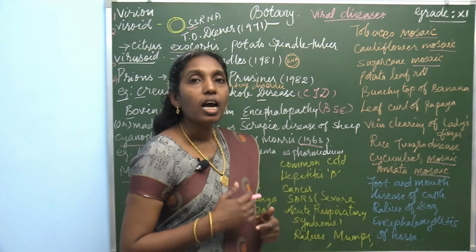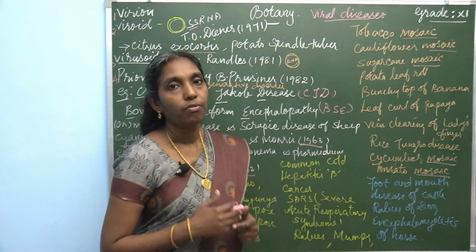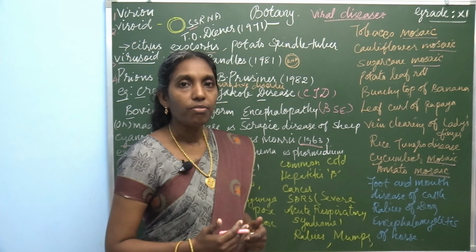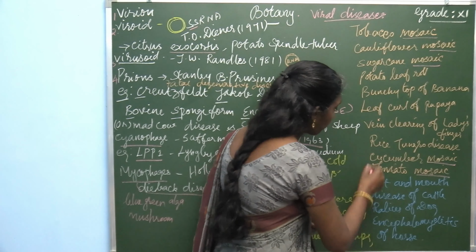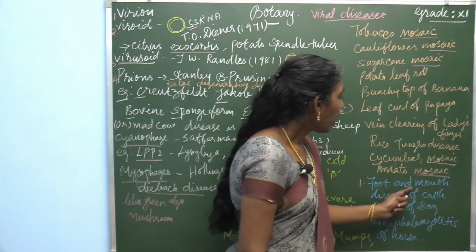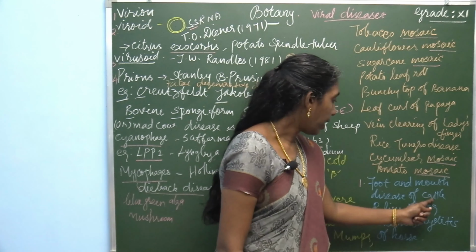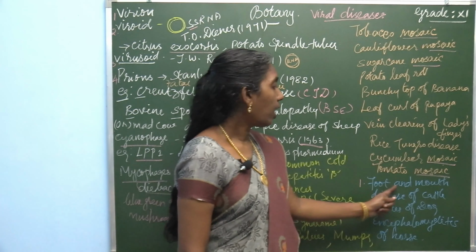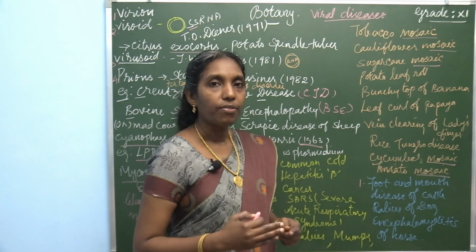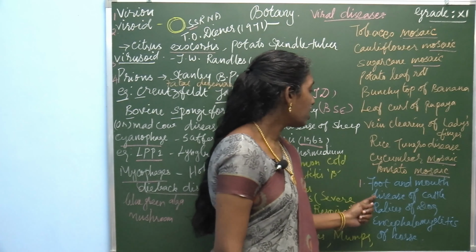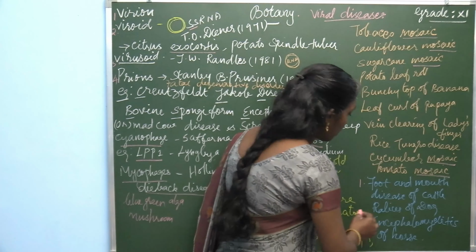Now, what are the animal diseases? Viruses also affect animals and cause certain diseases. Number 1, foot and mouth disease of cattle. Viruses which affect cattle cause this disease, foot and mouth disease of cattle.